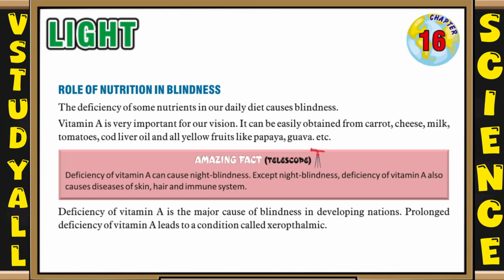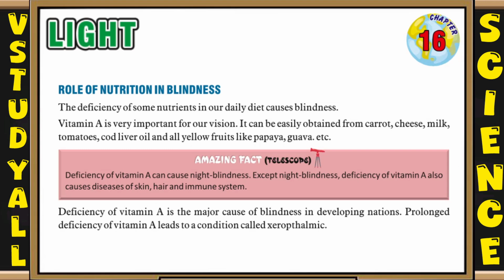Except night blindness, deficiency of vitamin A also causes diseases of skin, hair and the immune system. Deficiency of vitamin A is a major cause of blindness in developing nations. Prolonged deficiency of vitamin A leads to a condition called xerophthalmia.